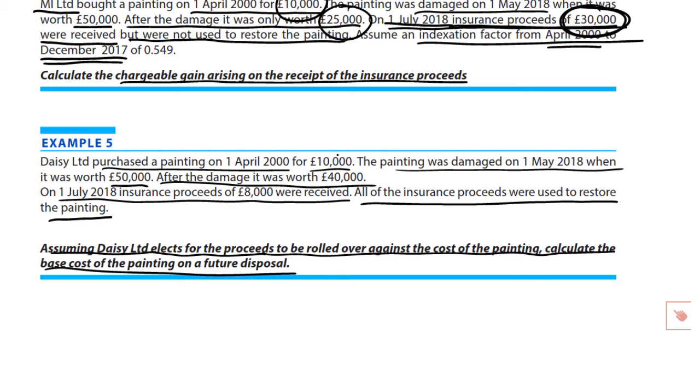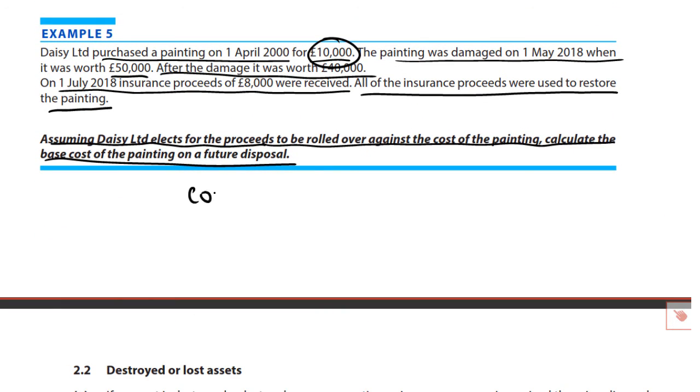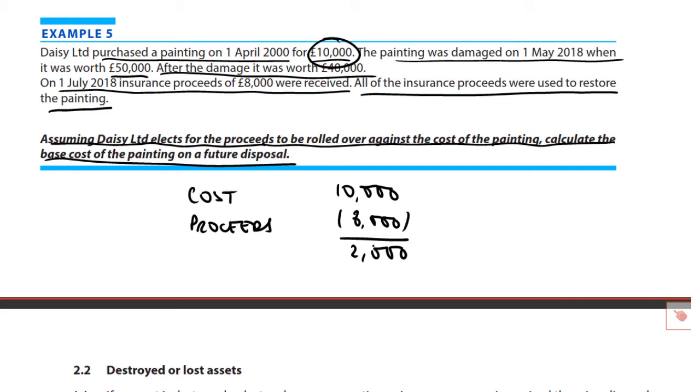So what was the original cost of the painting? It was £10,000. So our original cost, 10,000. What then were our proceeds? The insurance proceeds received, remember we roll over against this original cost, 8,000. That of course would then bring down the allowable cost to 2,000. But of course what will then happen when eventually, if eventually this asset is sold, we'll need to deduct the full allowable cost.